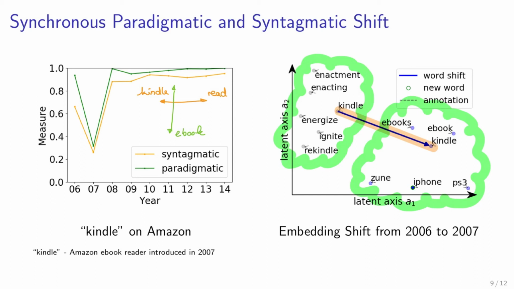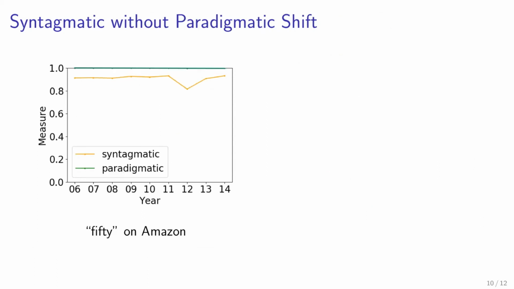We have seen paradigmatic and syntagmatic shift can occur together, but can they also occur separate from one another? Indeed, apparently we can have syntagmatic without paradigmatic shift. Here we have the word 50 out of the Amazon corpus, where there is a shift in 2012 on the syntagmatic measure, but no shift in the paradigmatic measure. Let's look at the embedding.